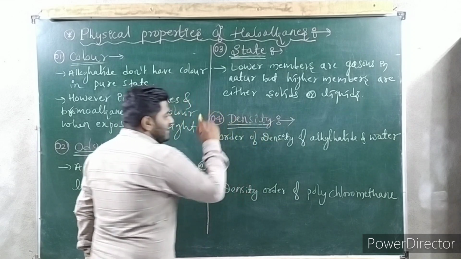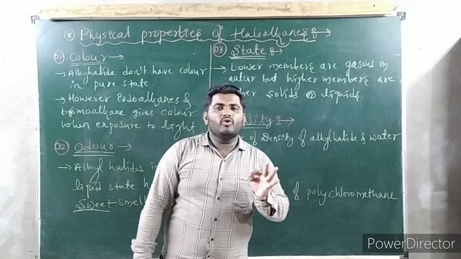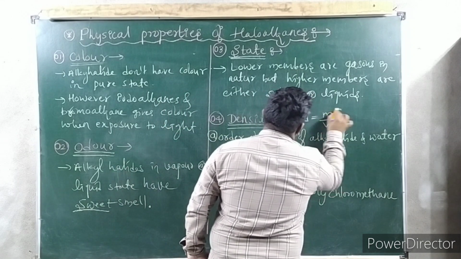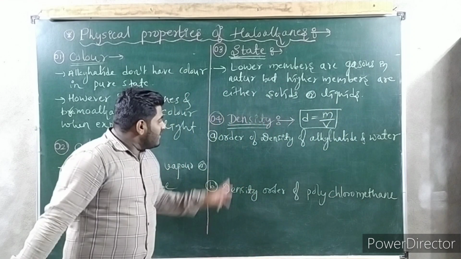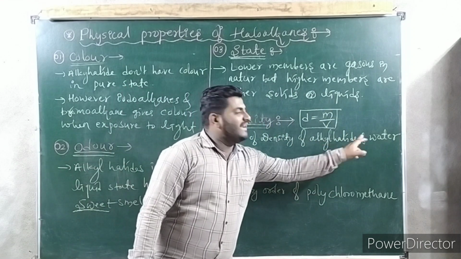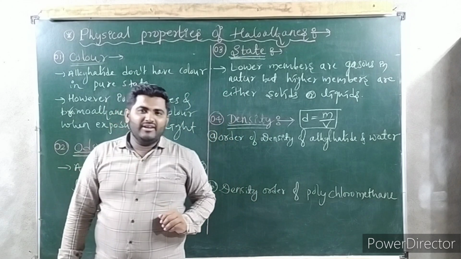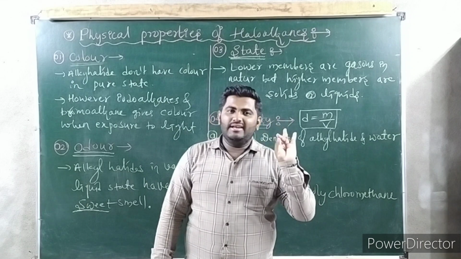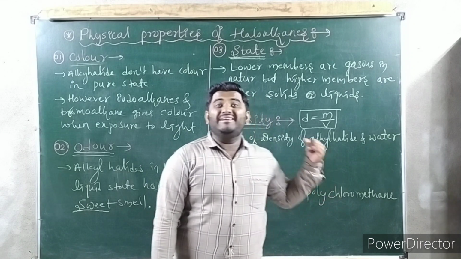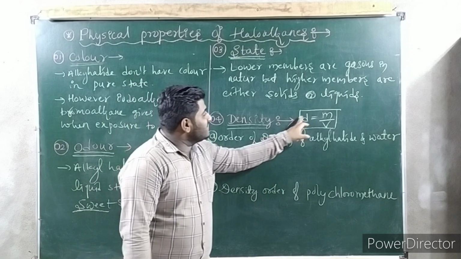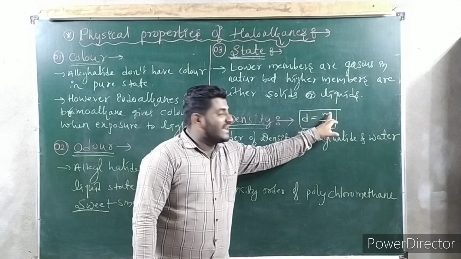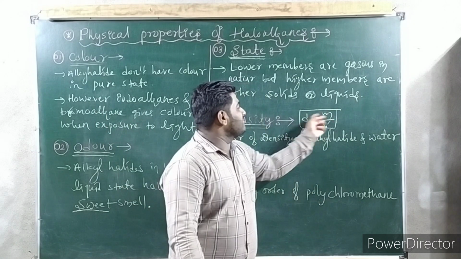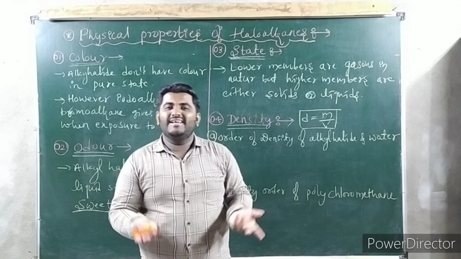Talking about the next part, that is density. What is density, guys? Density is equal to mass divided by volume. In physics you study this. Now see, the order of density of alkyl halides and water I have written. We get iodoalkane, bromoalkane, chloroalkane, fluoroalkane, and you have to write the order of density. Density is directly proportional to mass. If molar mass is more, density is more; if molar mass is less, density is less.